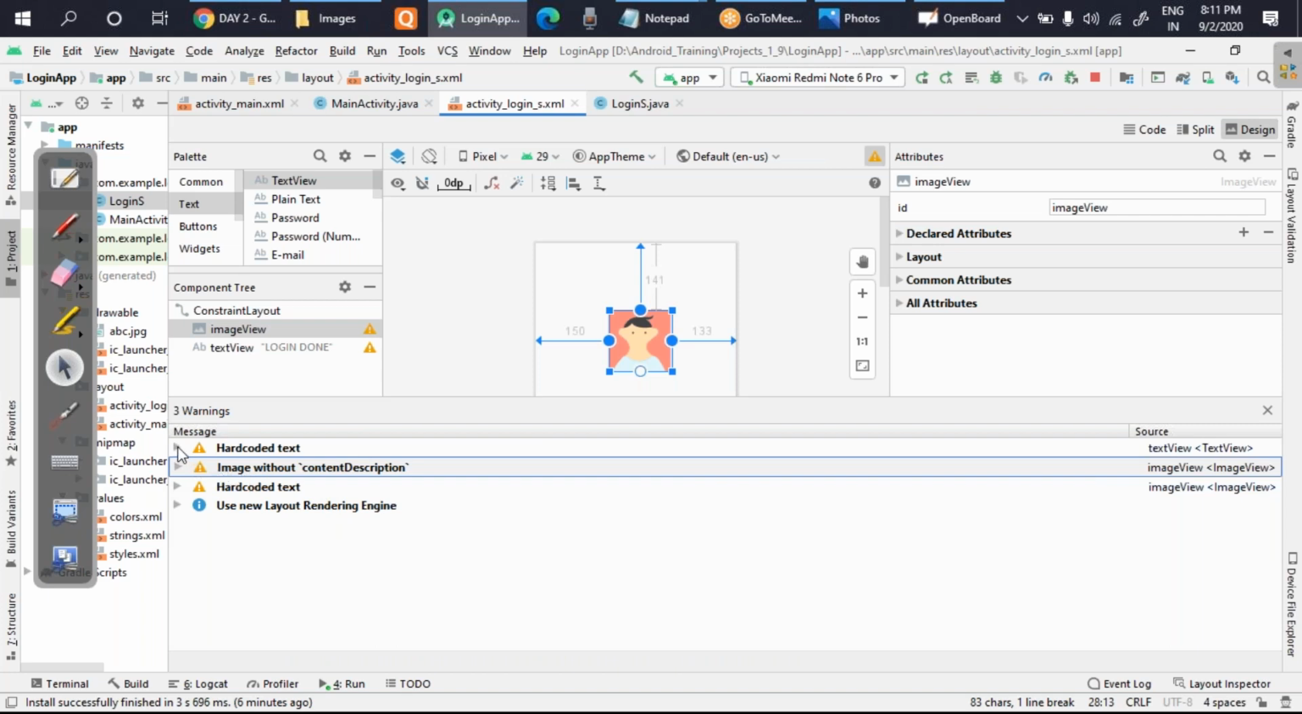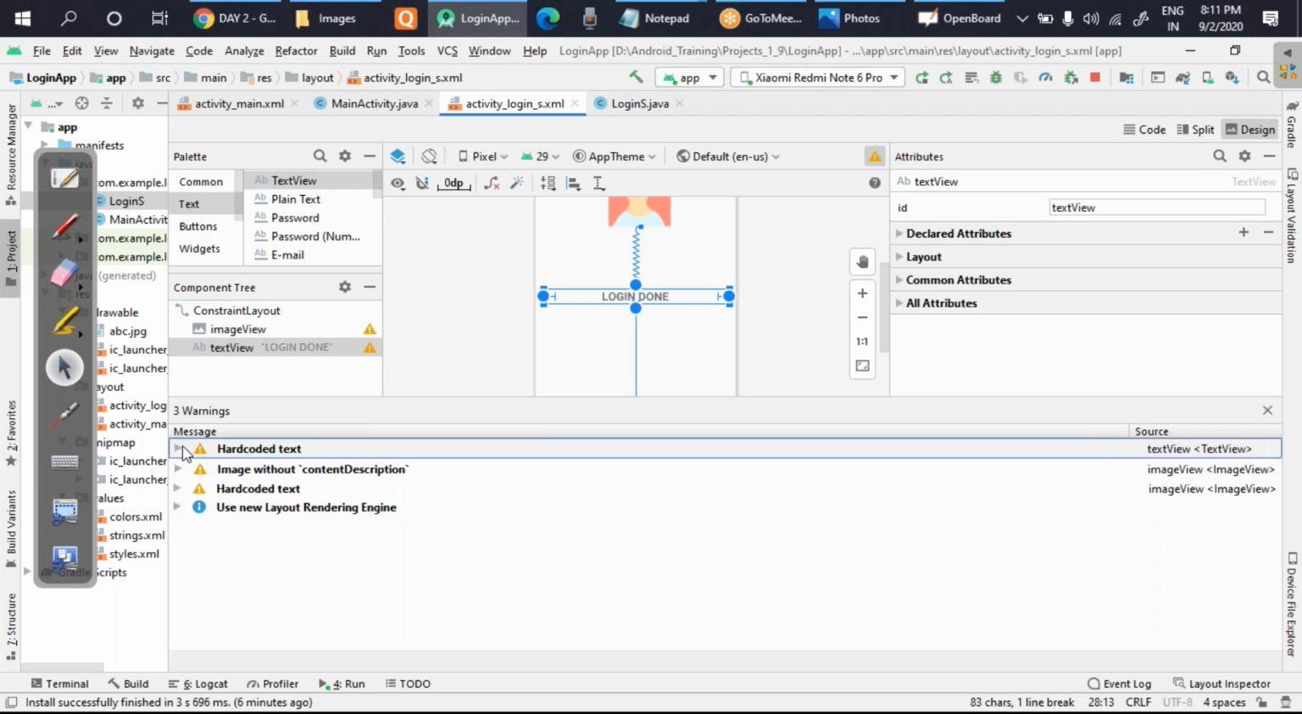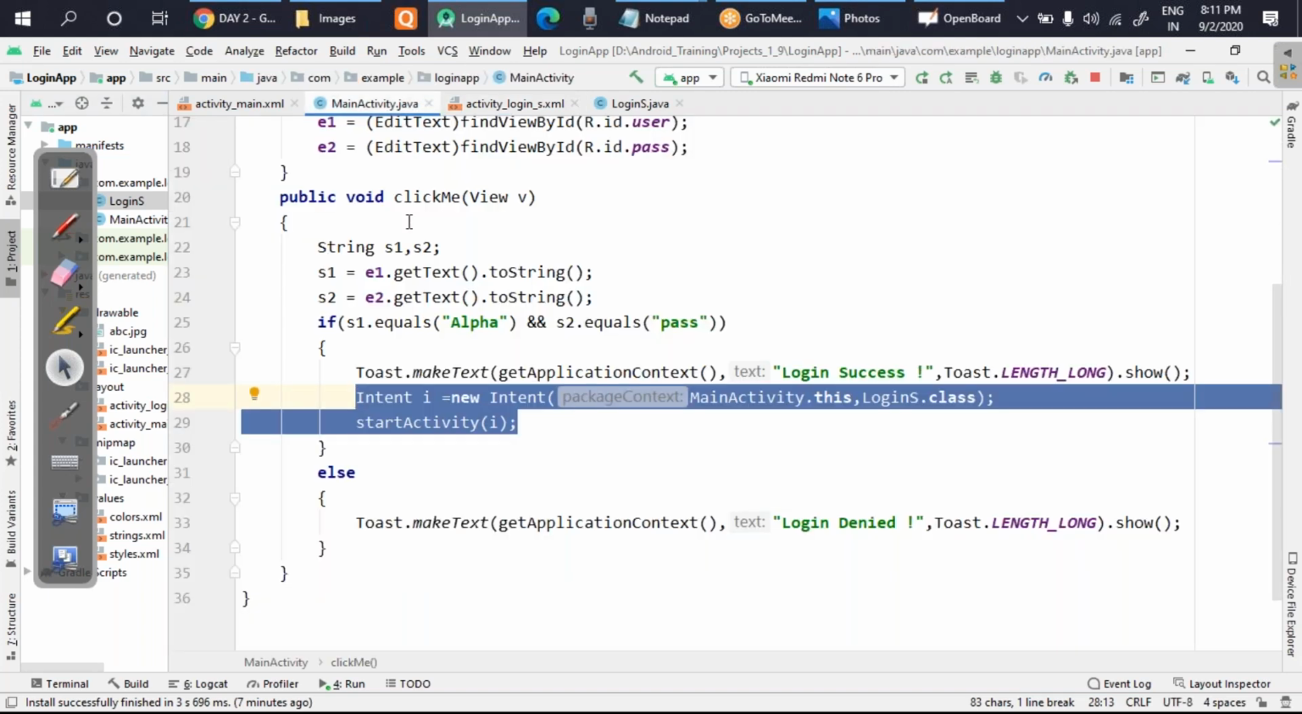If you look carefully here, it is saying that hard coded string login image should use the @string resource. This I already told you. So you will do this, and once you do this, all the warnings will be removed. This part is not that important. The important part is how you can apply some designing, and how you can go for backend coding.